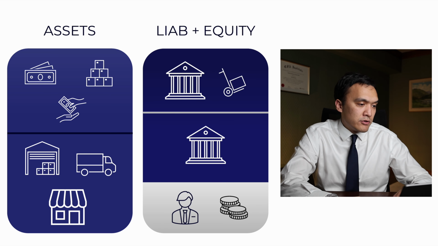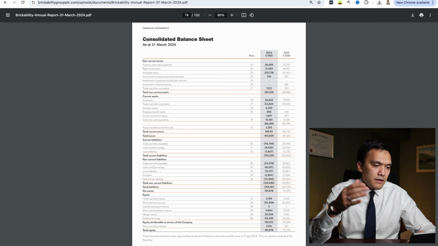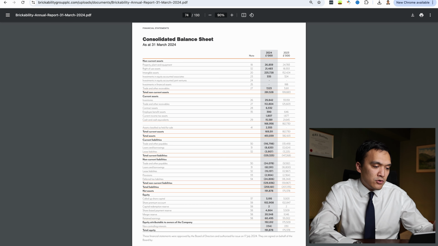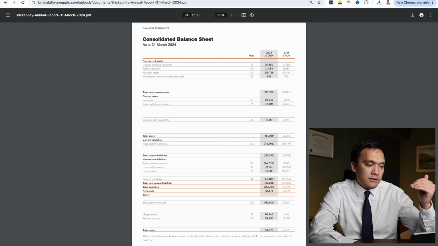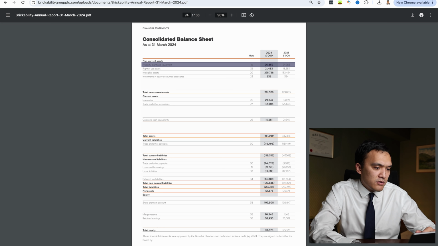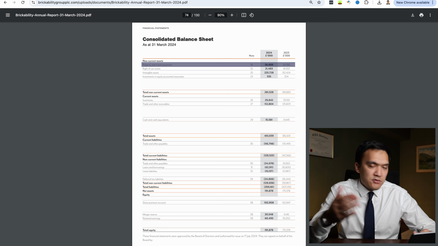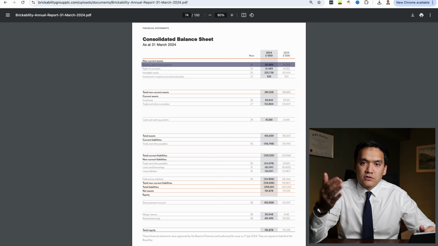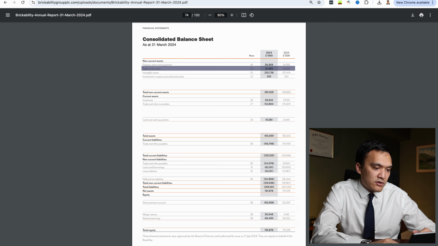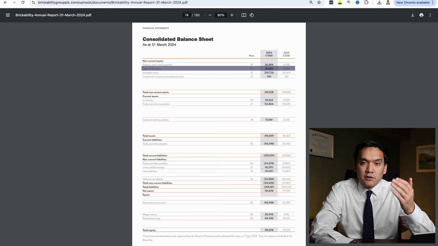So we get back to our balance sheet, and at the screening stage, I think we should focus on material items. So I would ignore all items that are less than 3% of our total assets. So what do we see in non-current assets? We have property, plant and equipment of 27 million, and as we discussed, these are our warehouses, offices and retail shops. And we have right-of-use assets of 21 million. Right-of-use assets are buildings and vehicles on long-term lease.